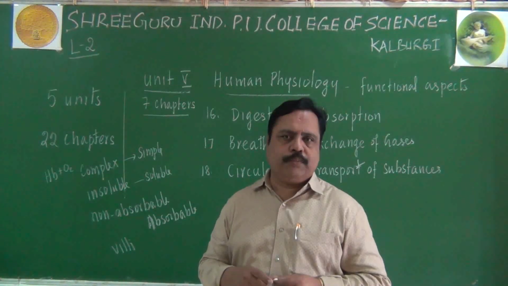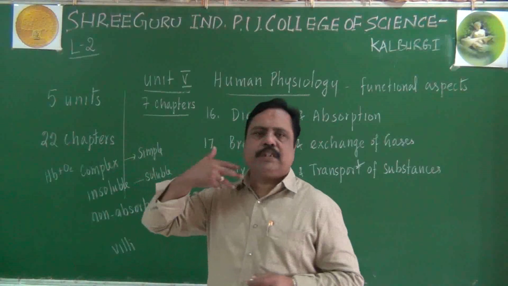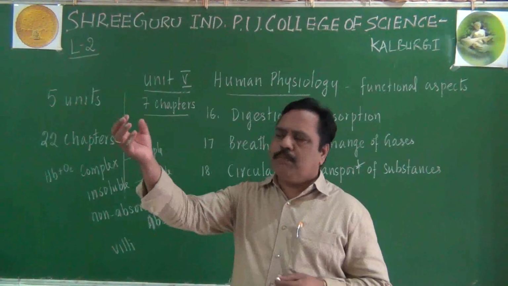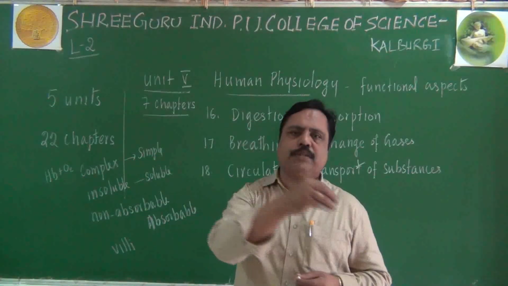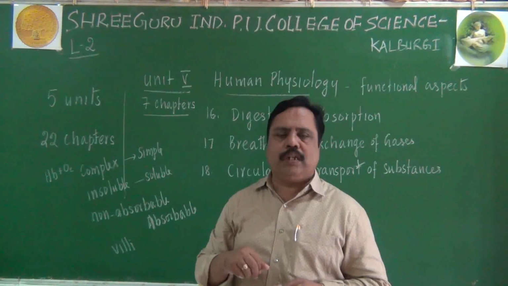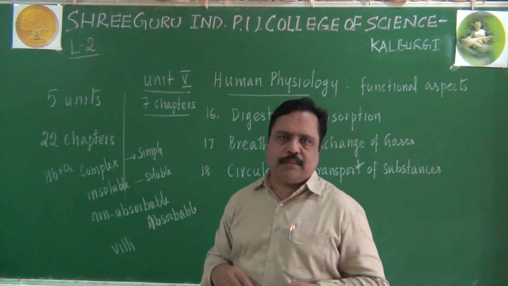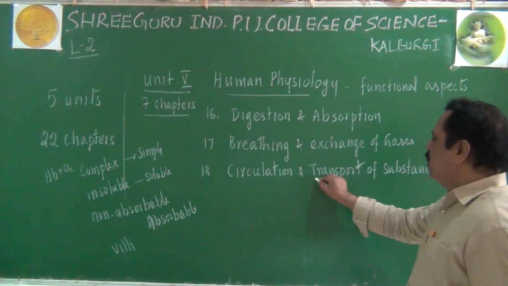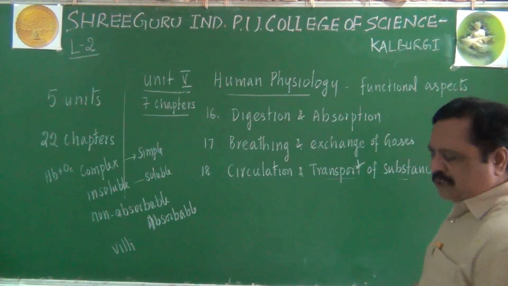Those nitrogenous wastes must be eliminated from the body. So from the tissues, nitrogenous waste material must be taken to the kidney. So who will do that work? Again, the circulatory system. So the circulatory system is playing an important role in the transport of substances.